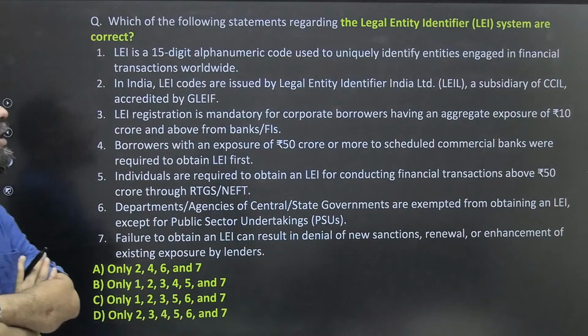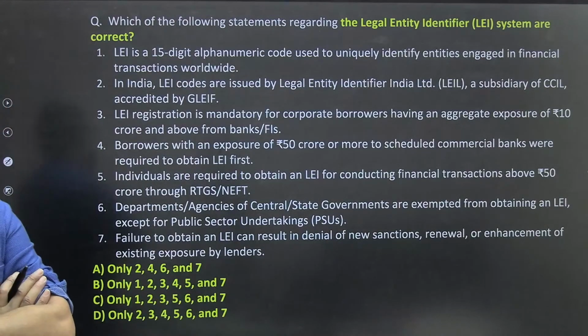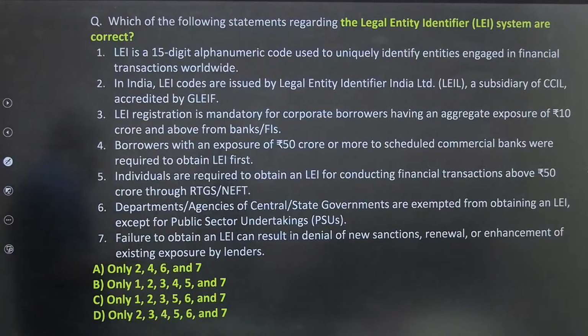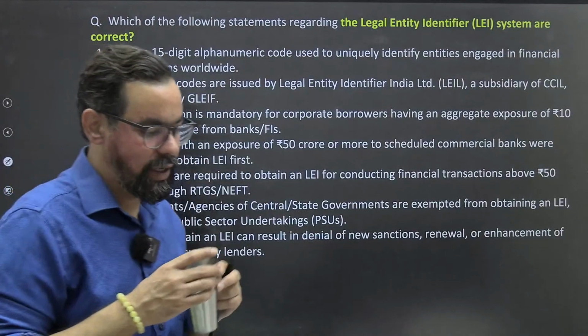Next one is about the legal entity identifier, LEI. This was quite a lot in the news as well. So please go through this particular statement once.